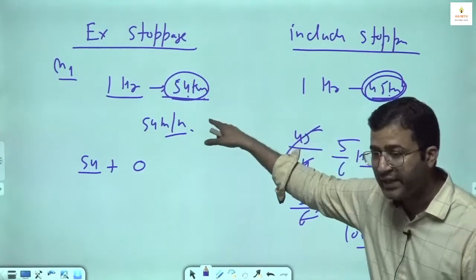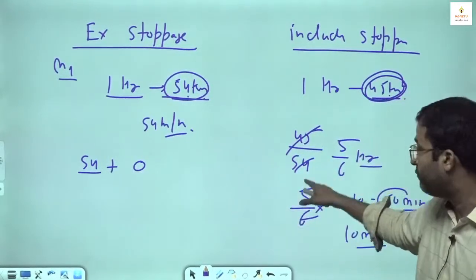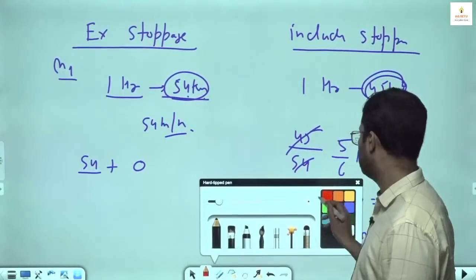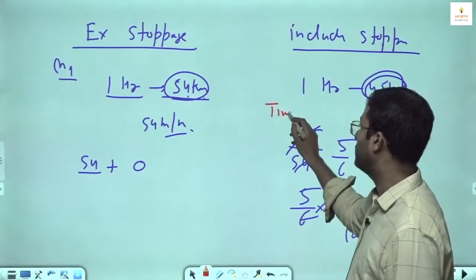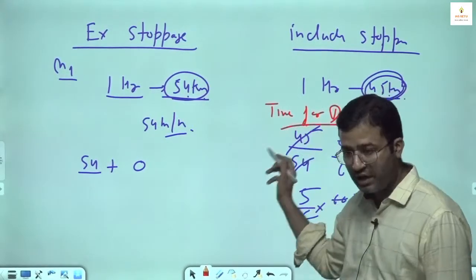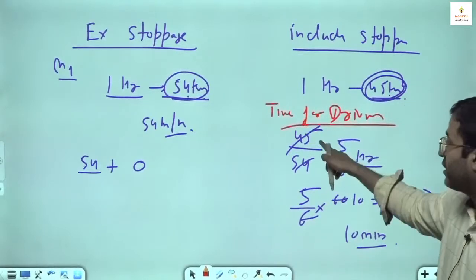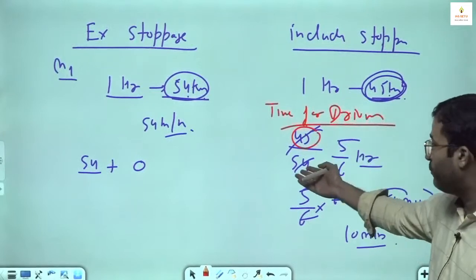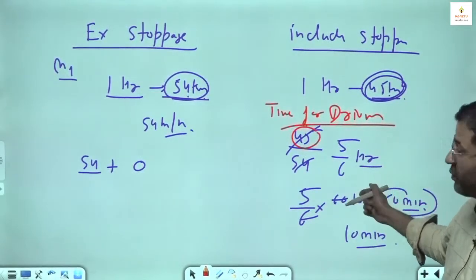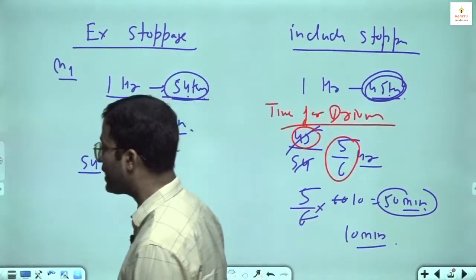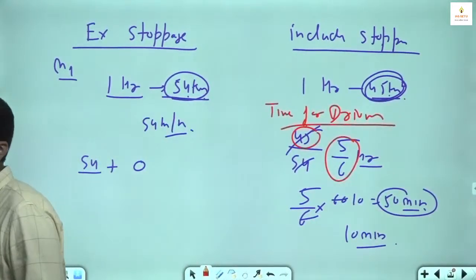What is the speed actually while driving? हम finding कि driving का time कितना है. यहाँ पे लिख लो, time for driving. दो तरह के टाइम हैं, एक ड्राइविंग का, एक स्टॉपेज का. आई एम कवरिंग ओनली 45 किलोमीटर. जब डिस्टेंस अपॉन स्पीड will give you time. 5/6 hour means 50 minutes is the driving time, so it means 10 minutes is the stoppage time.